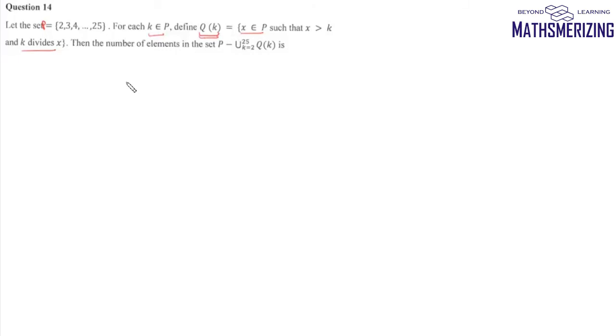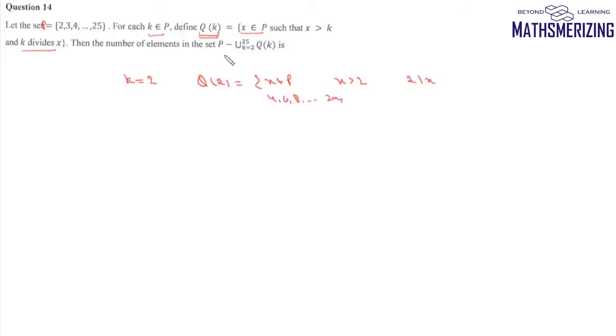So for example, suppose we take k as 2. So that means in this Q2, we'll have all the elements x belonging to P such that x is greater than 2 and 2 divides x. So that means it will have all the even number elements 4, 6, 8 up to 24. So that means in this set we'll have all the numbers which are divided by some previous number.